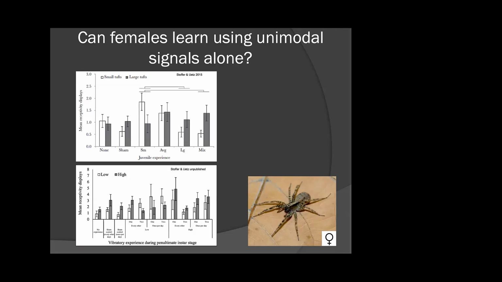So a lot of my dissertation focused on exposing females during their penultimate stage to particular qualities of males and seeing if they prefer those later on as adults. So if you give them small tufted males or large tufted males in the visual modality as penultimate females, they prefer those as adults. If you give them low amplitude or high amplitude signals as penultimates, they prefer those amplitudes as adults. So in each modality they appear to be able to learn.